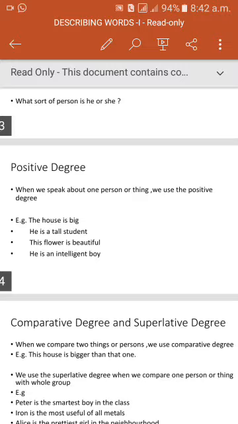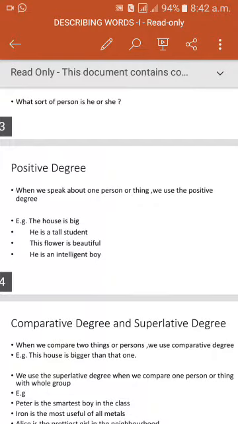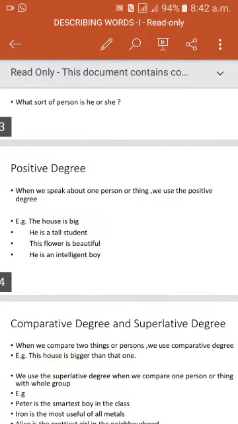In comparative degree, we compare two persons, two things, two objects, two places, etc. In superlative degree, we compare one person with the group, one object with the group of objects, one thing with the group of things. So here, see the examples of